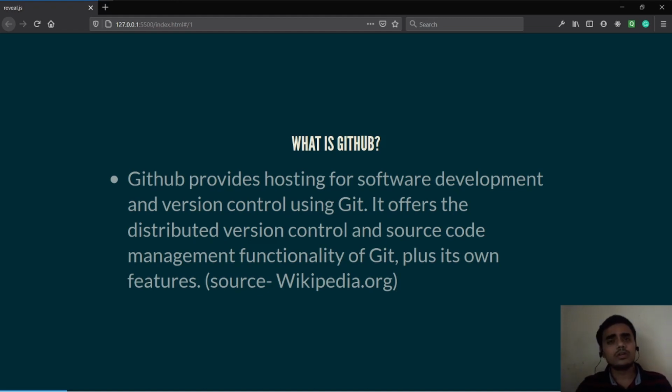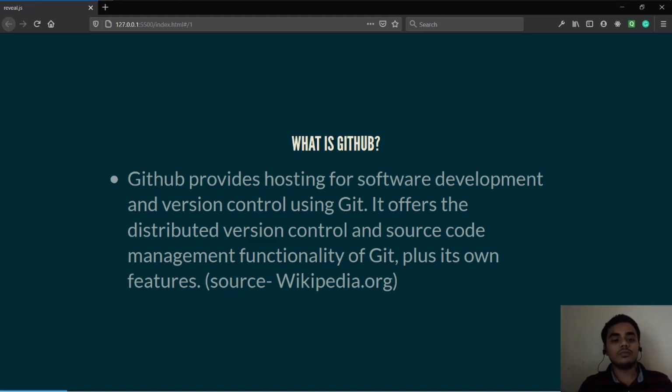GitHub is so popular, and if you want to work, everyone works on GitHub. This is the best way to go. If you want to explore, you can look at GitLab or Bitbucket, but GitHub is the standard way to go, and it's really good. So Git and GitHub are different.